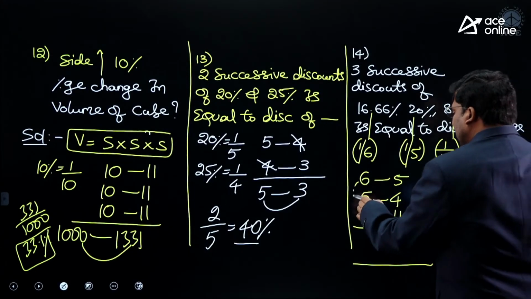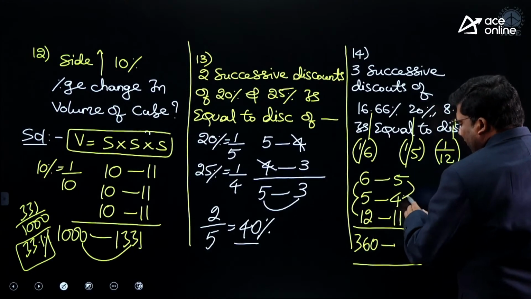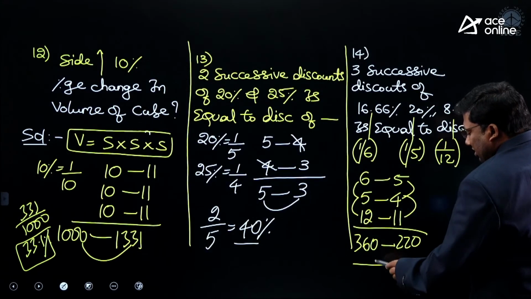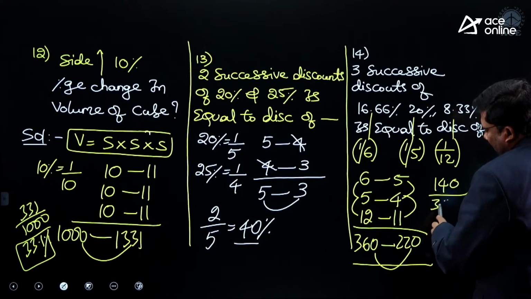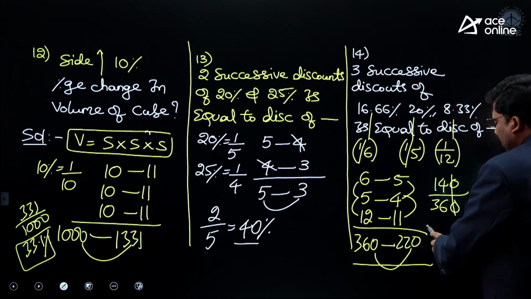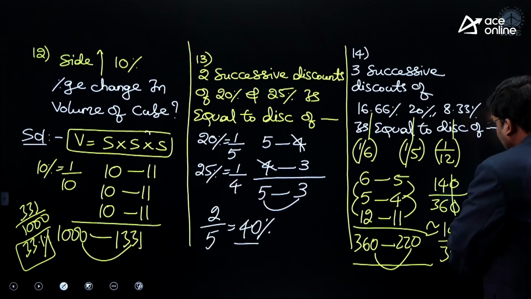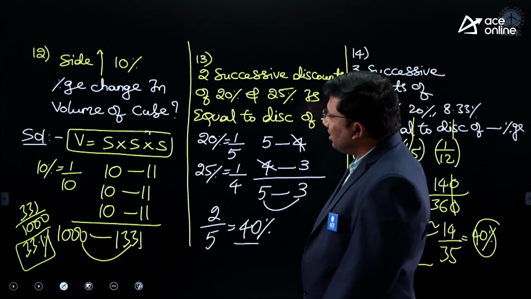6 5s are 30, 30 12s are 360. 5 4s are 20, 20 11s are 220. 360 is becoming 220. There is a decrease of 140 on 360. 140 on 360. 14 by 36 is closer to 14 by 35. Answer is 40 percentage.